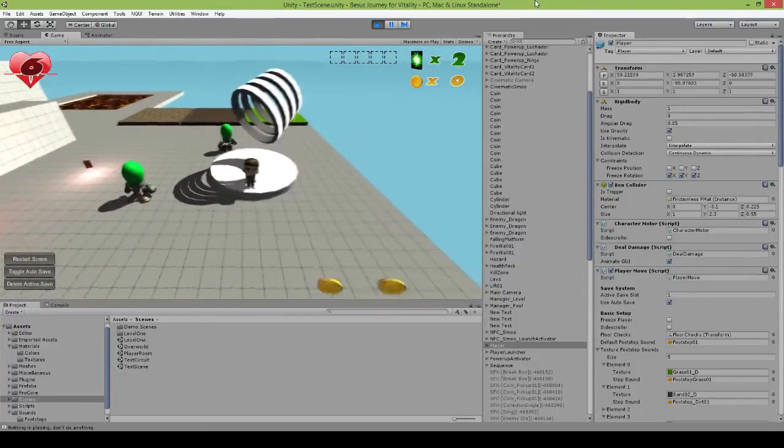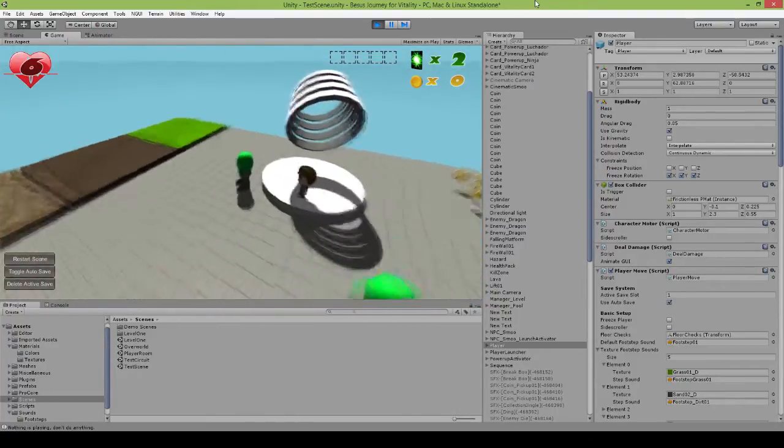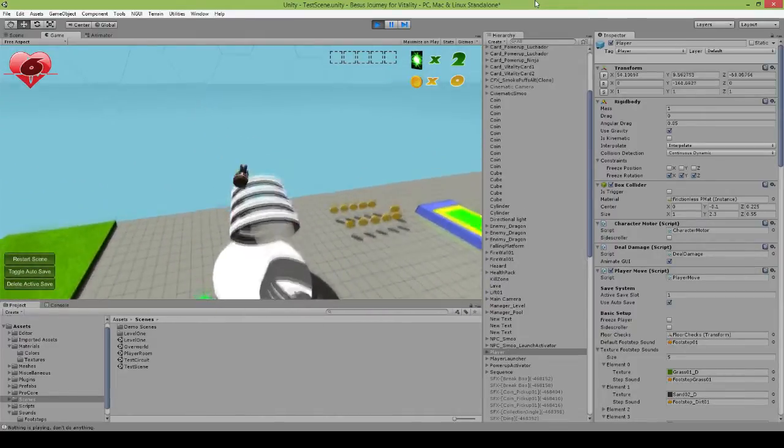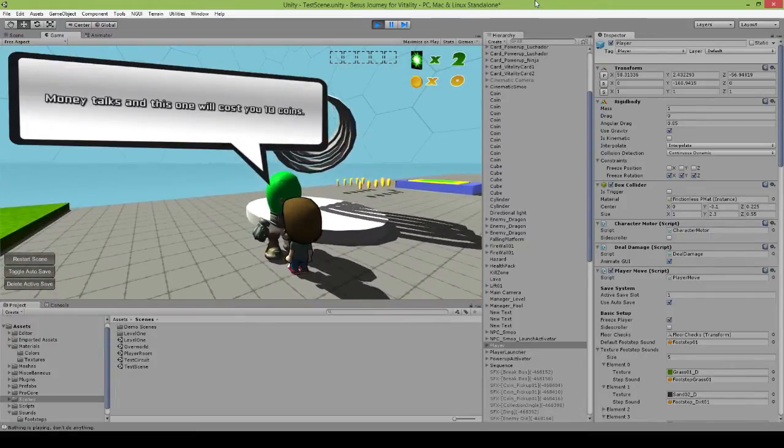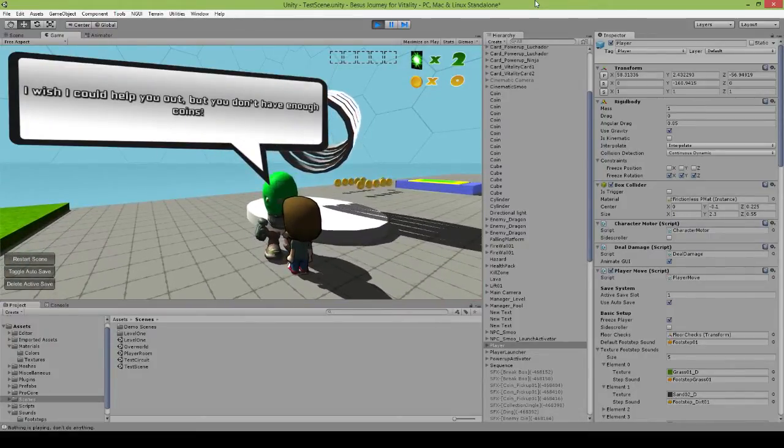I played around with the idea of having the player aim it, but I really couldn't get it working the way I wanted. So right now it's not activated, so it's not going to work. So we'll come over here and talk to this guy. Okay, we don't have 10 coins, not a big deal.